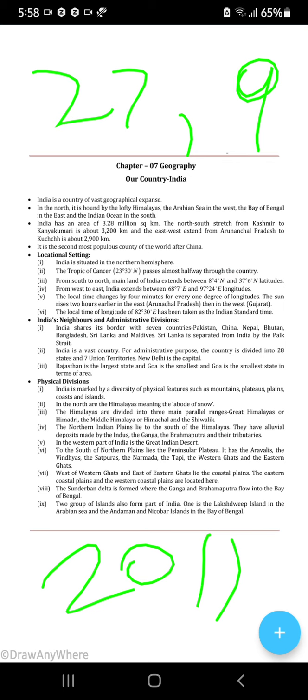Coast, you can see the seas. Beside that you have coast. Islands, Andaman and Lakshadweep are the islands. Find them out in the map. Okay. Andaman will be in the Bay of Bengal. Lakshadweep will be in the Arabian Sea.